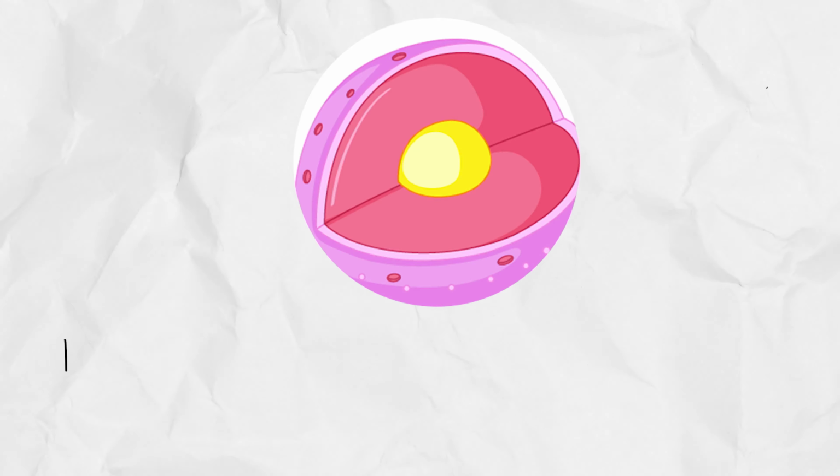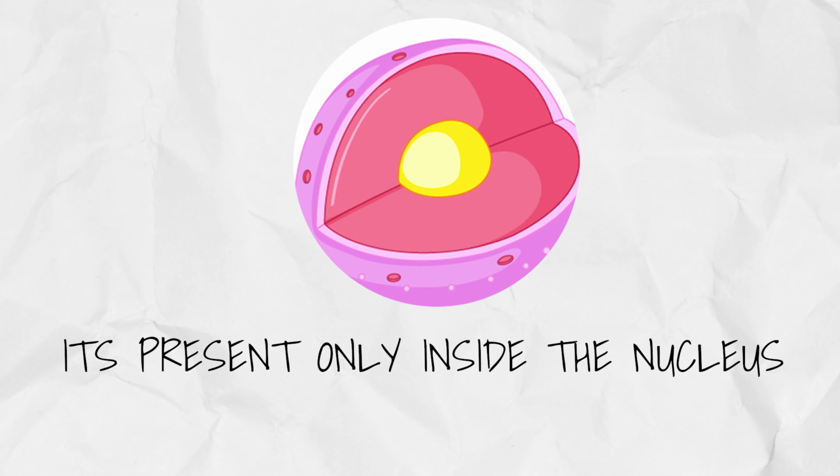So that organelle is mitochondria. Mitochondria has its own DNA. Typically, whenever we talk about DNA or chromosomes, we say that it's present only inside the nucleus, right? So like anything else in biology, here also we have an exception. And the exception to this rule that DNA is found only inside the nucleus is mitochondria. Mitochondria has its own DNA.